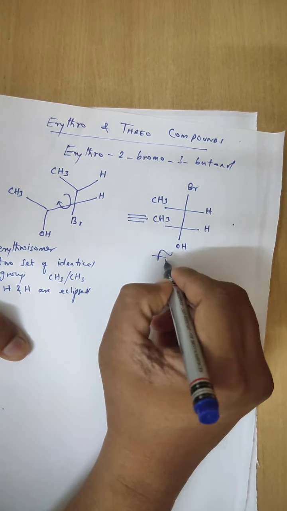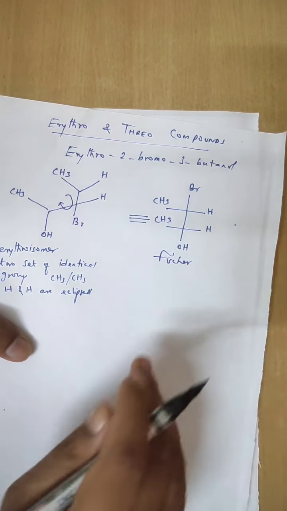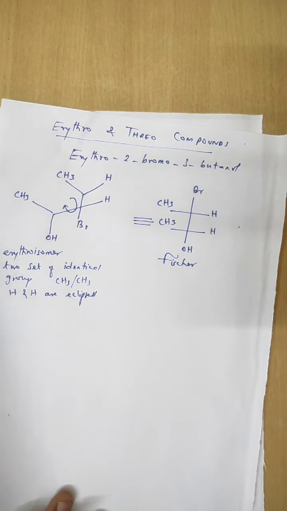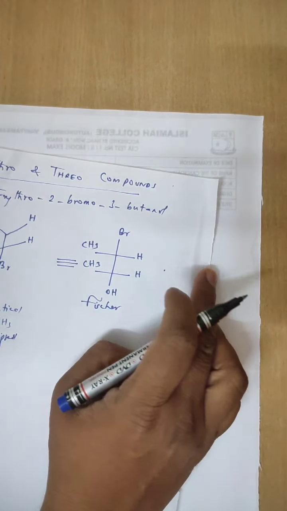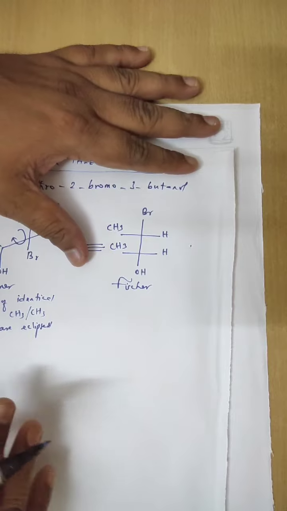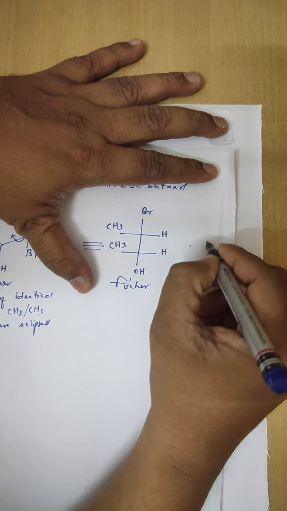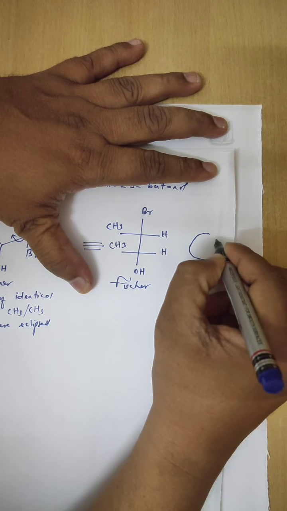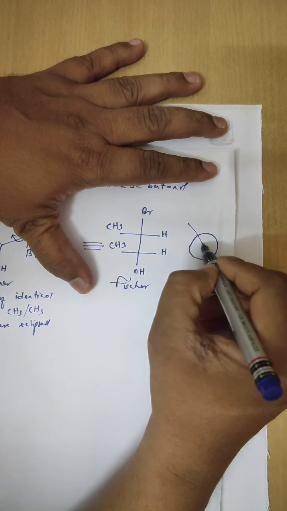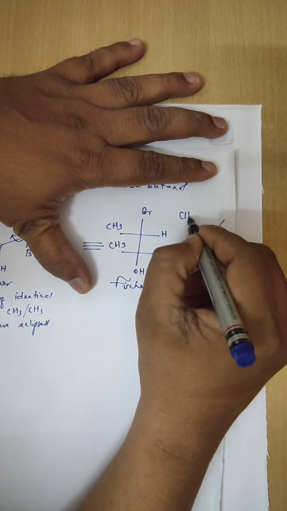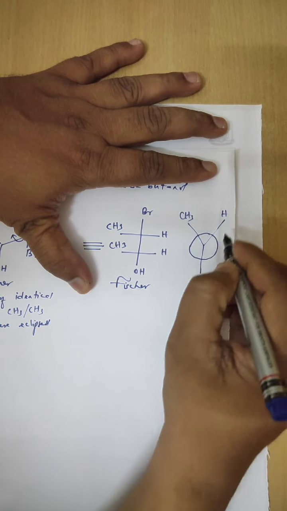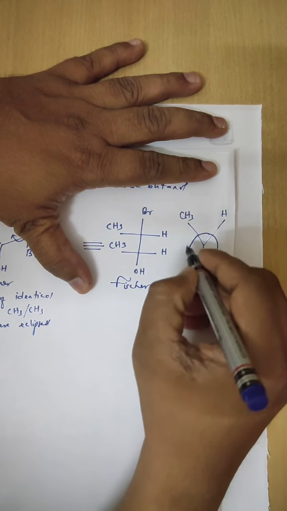Okay, this is the Fischer. Similarly, in the form of Newman it is like that: CH3, H, OH.